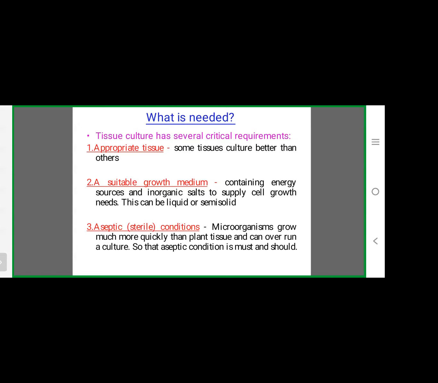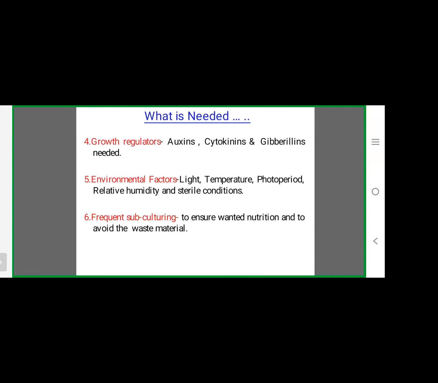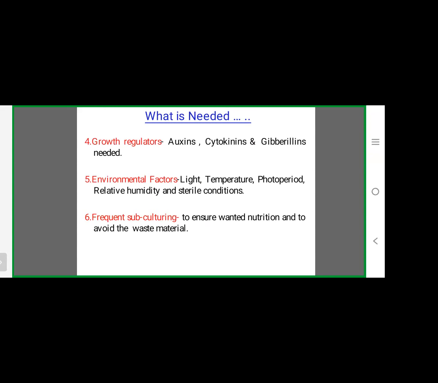And third one, aseptic condition. Tissues are inoculated on suitable media. If that media is contaminated, the total experiment will be a failure. That's why this tissue culture process is always under aseptic condition. Then the fourth one, growth regulators. With the nutrient media, we must add some growth regulators like auxins, cytokinins, gibberellin, etc. Auxins means indoleacetic acid, IAA, IBA, NAA, 2,4-D. These auxins are very, very important, as are the cytokinins.